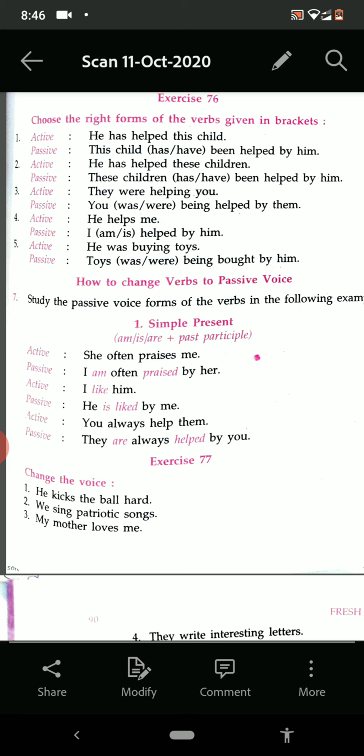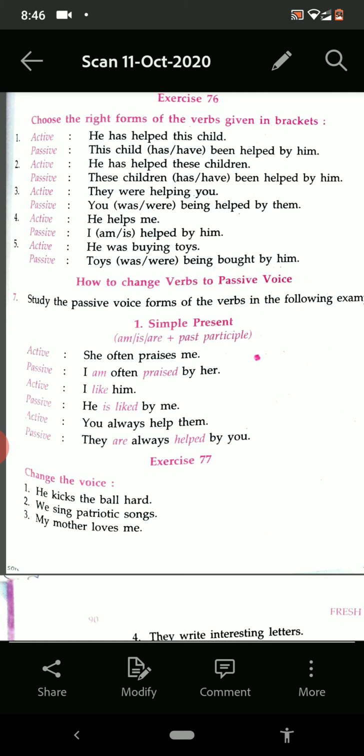We sing patriotic songs. So, patriotic songs are sung by us. Sing, sang, sung. Sung is the third form of the verb. Then my mother loves me.